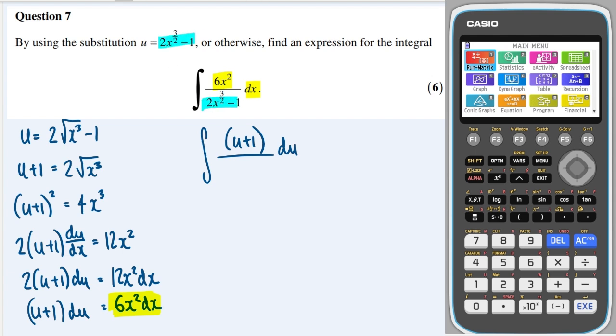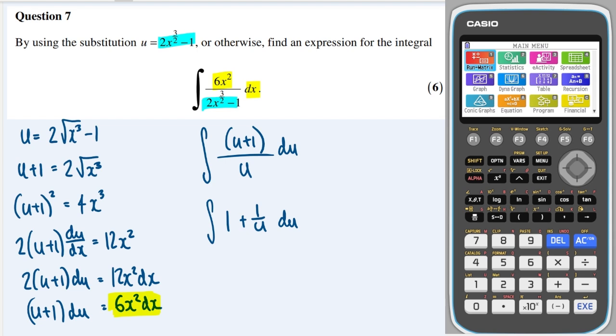So that's just u. Okay, great. I can divide both terms by u. So u divided by u is 1. And 1 divided by u is just u to the minus 1. Or let's just write it as 1 over u. It makes more sense because we're integrating.